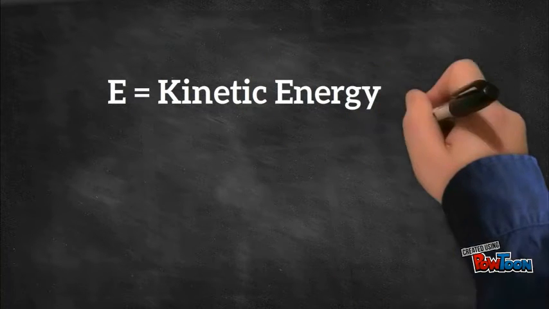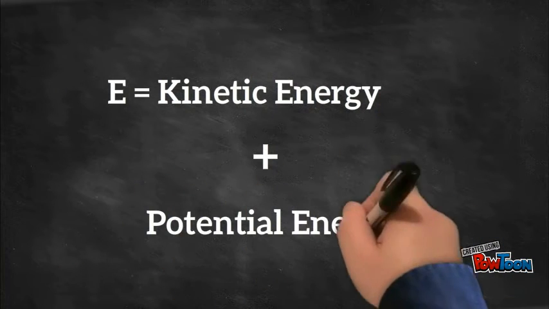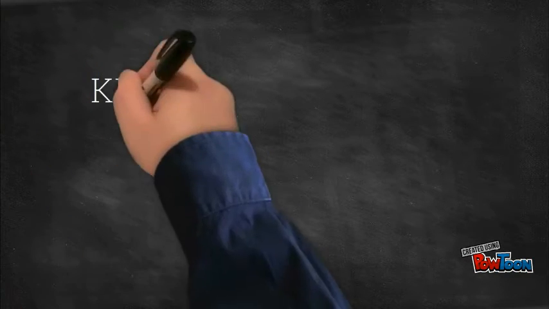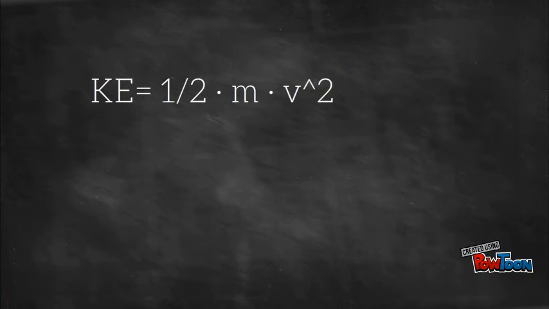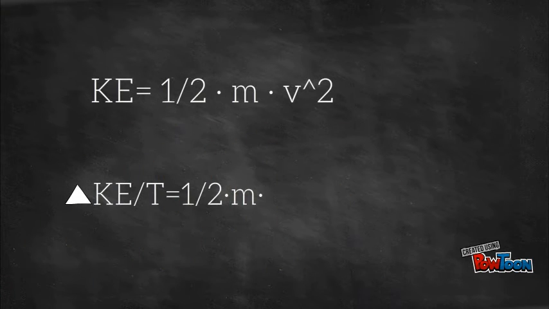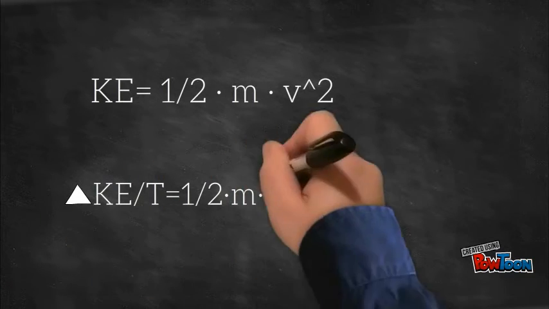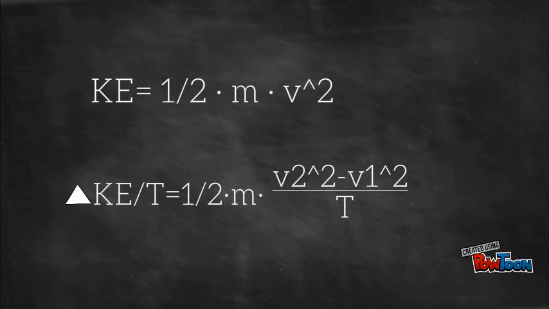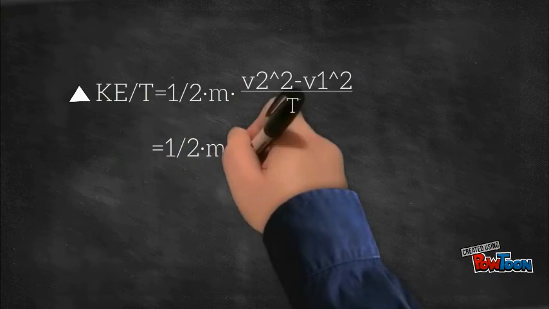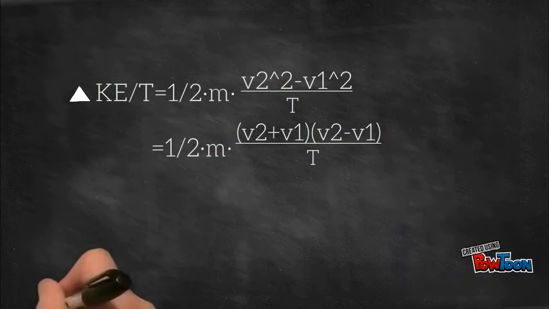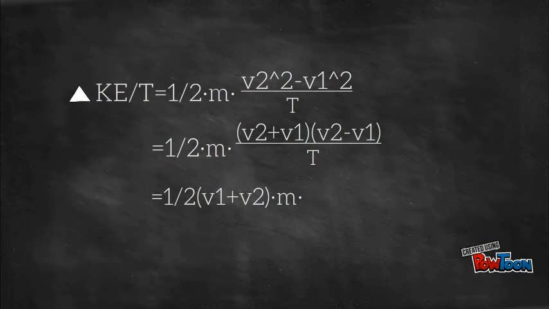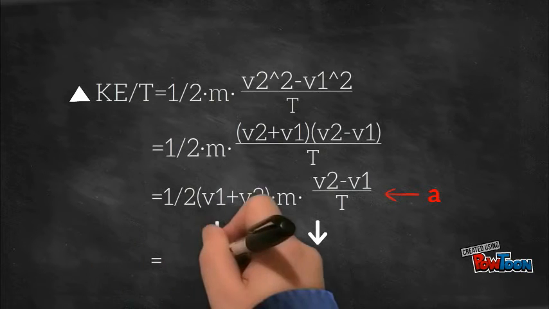The total energy of an object equals the sum of its kinetic energy, which is the energy of motion, and its potential energy, which is the energy of position. As we know, the kinetic energy equals 1/2 of mass times the square of velocity, and the change of kinetic energy over time equals 1/2 of mass times the difference between v2 squared and v1 squared, over time. Using the difference of squares formula, we can rearrange the equation into 1/2 of the sum of velocities times mass times the difference of velocity over time, which is the acceleration, and finally equals v times F.